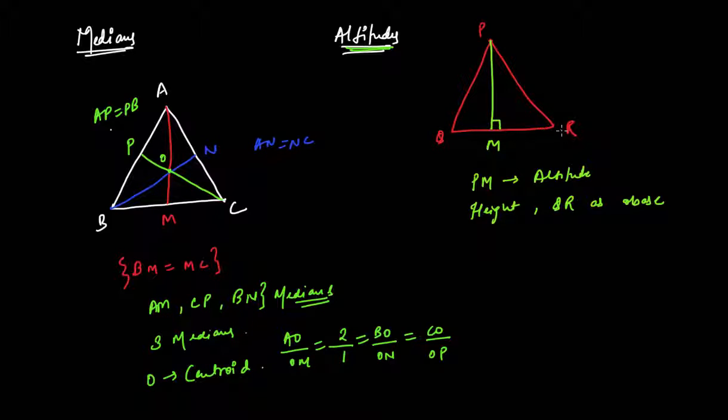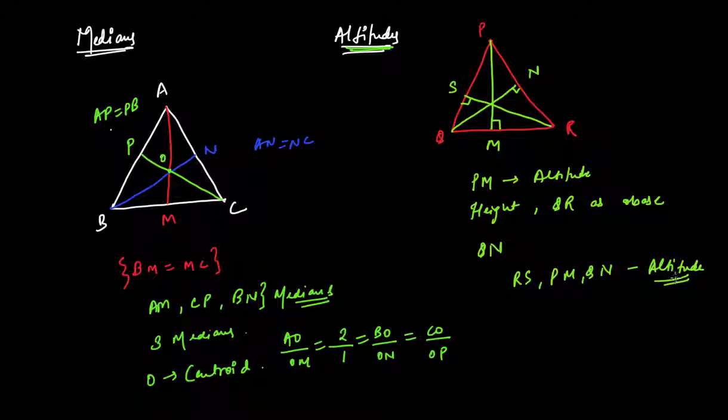Similarly, if I consider PR as my base, then I can draw a line such that QN is perpendicular to PR, then QN will also be the altitude, right? And similarly, from the vertex R, if I draw a perpendicular to its opposite side, and name this point S, then RS will also be the altitude of this triangle. So RS, PM and QN are my three altitudes.